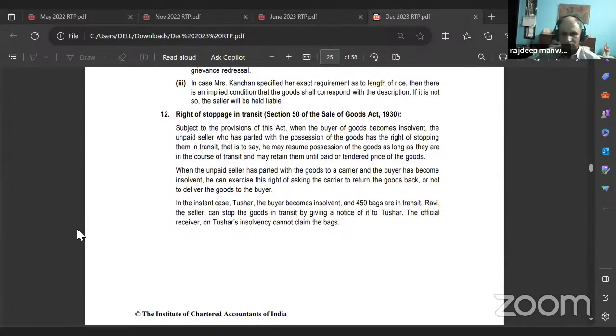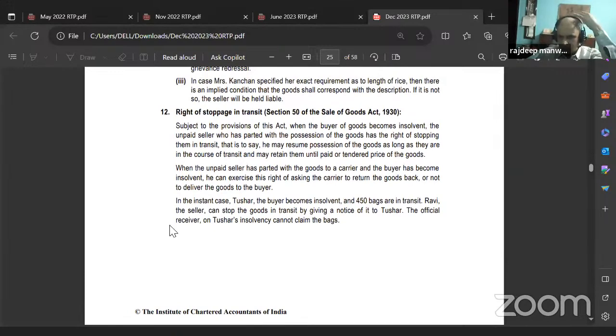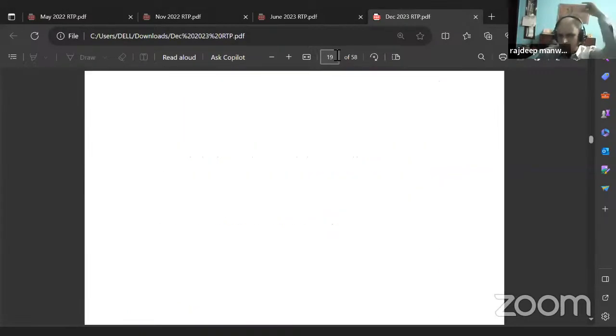In the instant case, Tushar, the buyer, becomes insolvent and 450 bags are in transit. Ravi, the seller, can stop the goods in transit by giving a notice of it to Tushar. The official receiver on Tushar's insolvency cannot claim the bags. Got it or no? Right. Okay. Done. Now let's go to the next.